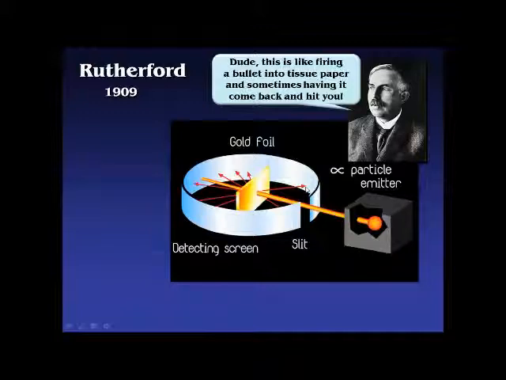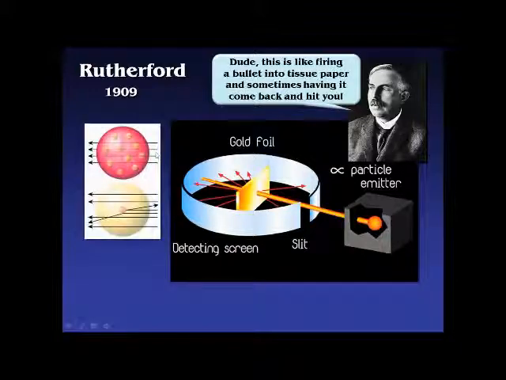So he checked his results. He checked his apparatus. He repeated his experiment several times. Others replicated it as well. And what he figured was, all right, something here is different. It's not a plum pudding model. Because if it was a plum pudding model, these alpha particles, these little positive particles, would just go flying right through the atoms, like a bullet through plum pudding, essentially. And well, that wasn't happening.